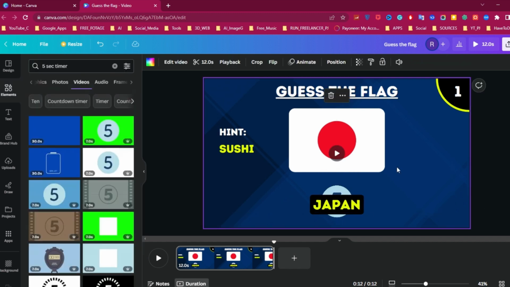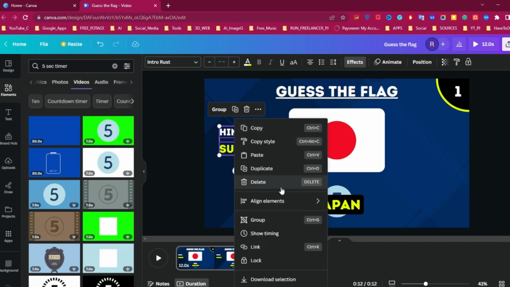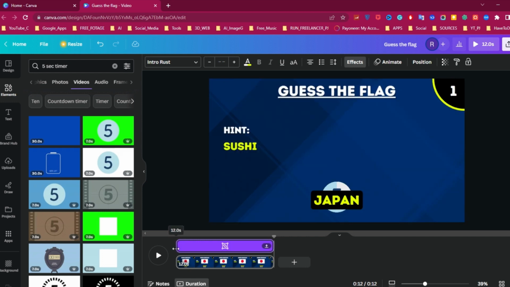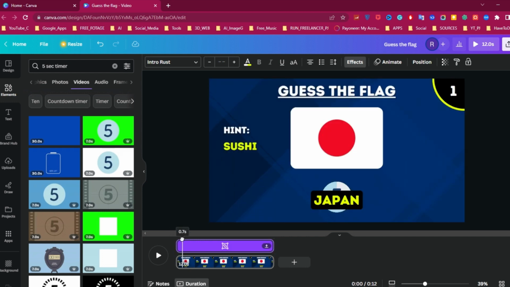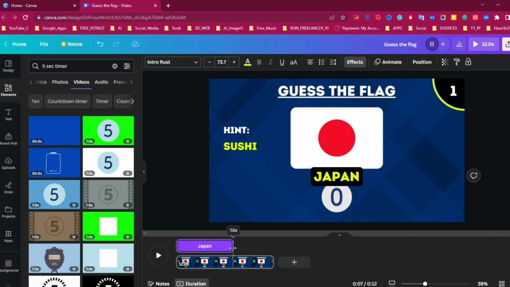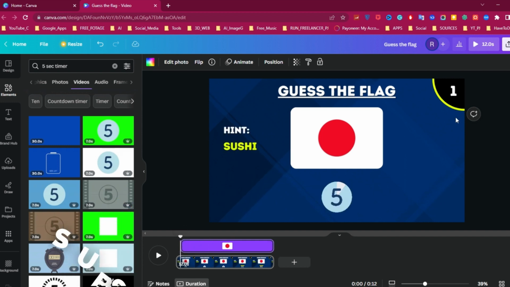The next step is to change the timing of the elements. So I'll do so by clicking on both of these text boxes while holding the Shift key, right-clicking on my mouse to bring up the menu and selecting Show Timing. Now if you drag the playhead slowly with your mouse, you will be able to place the objects at a specific time. Here I want both texts to appear at 0.5 seconds, so I will drag the handle to meet the line. Then I adjust the country text around 7 seconds. Also, the country flag appears at 0.5 seconds. Now I adjust the timer time around 7 seconds. All these will ensure the transitions between the pages don't prevent the animations of these elements from showing when we get to the transition step.